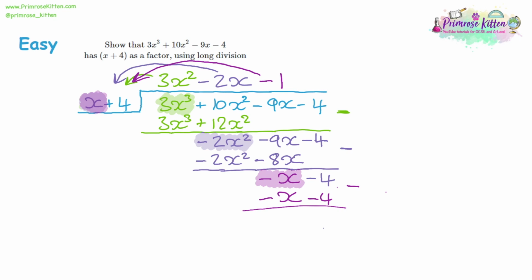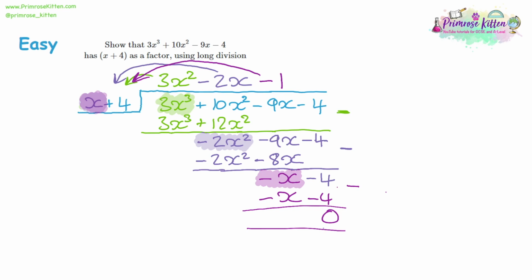If you take those away from each other, if you take into account the double negatives, you should get a 0. Negative x take away negative x, double negative, negative x plus x is 0. Same thing with the 4. So again, we can say because the remainder is 0, we've shown that this is a factor. The x plus 4 is a factor.